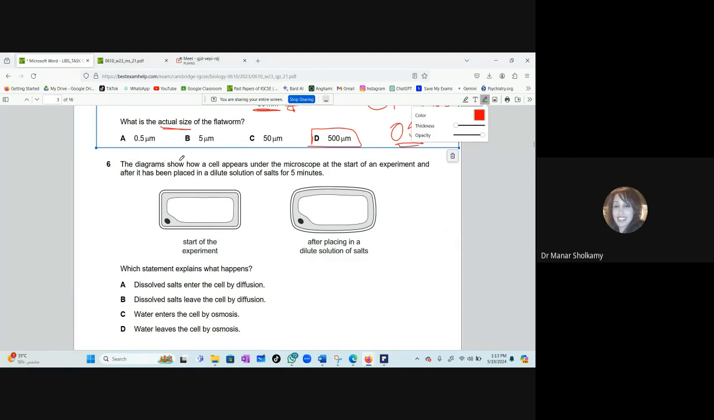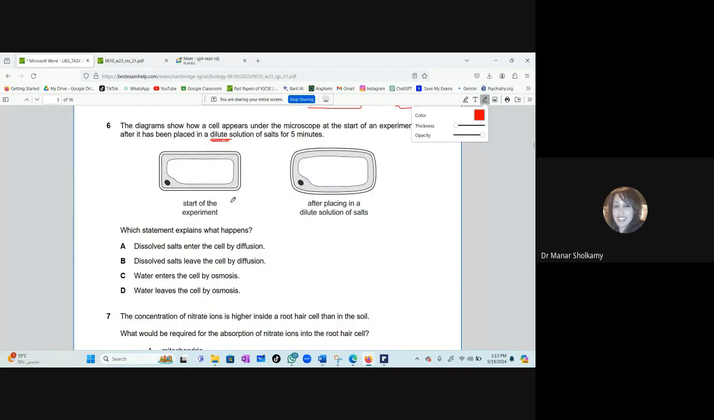6, the diagrams show how a cell appears under the microscope at the start of an experiment and after it has been placed in a dilute solution. Dilute, put a line under dilute solution after 5 minutes. So now this is how it looks like at the start of the experiment and here after 5 minutes. Which statement explains what happens?